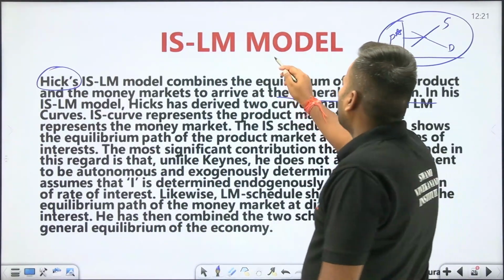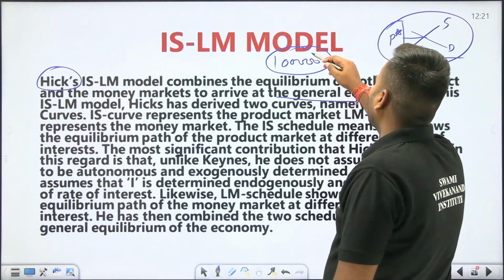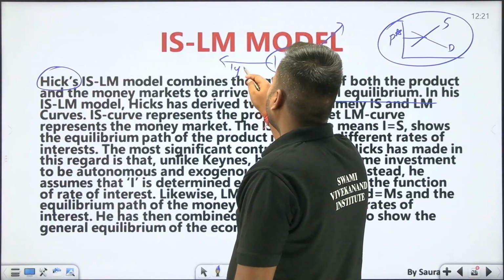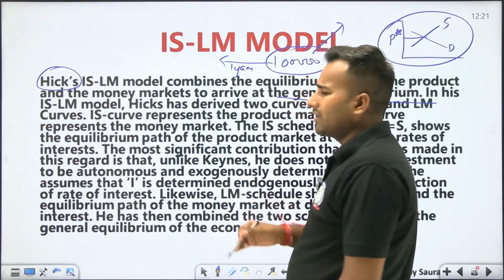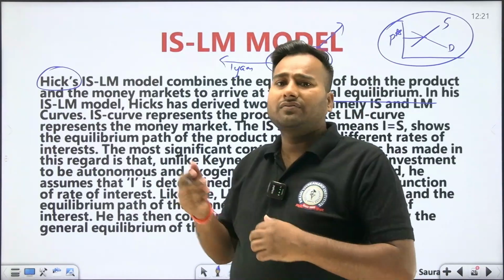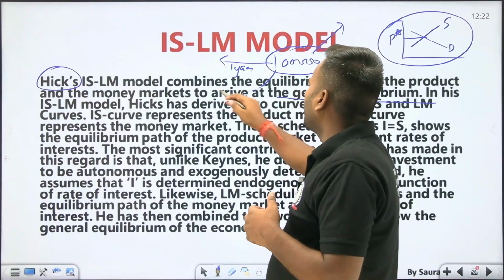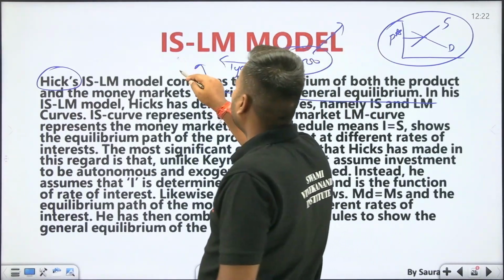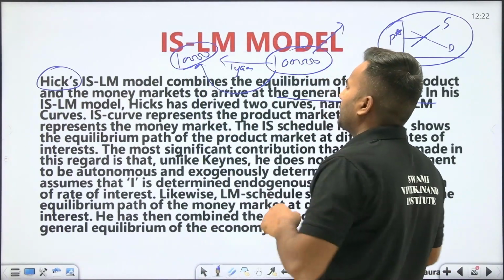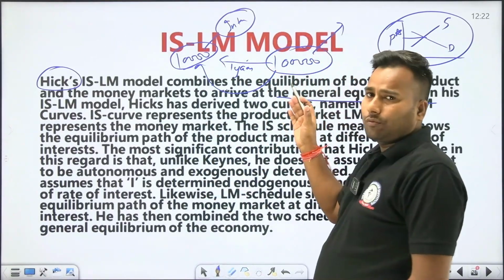Suppose you have taken 1 lakh rupees from anyone, and you will be returning it to him afterward. If you return it after 1 year and give only 1 lakh rupees, he will say, I want the price of that 1 lakh rupees, what service you have taken from it. So you will be giving some more money apart from this. Suppose you have given 10,000 rupees more, apart from the 1 lakh rupees. So this 10,000 rupees will be termed as interest. It is the interest on 1 lakh rupees for 1 year.